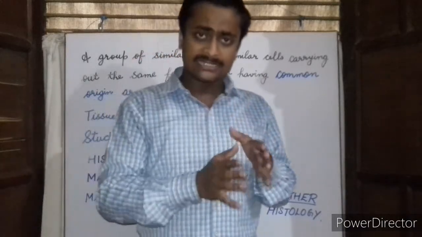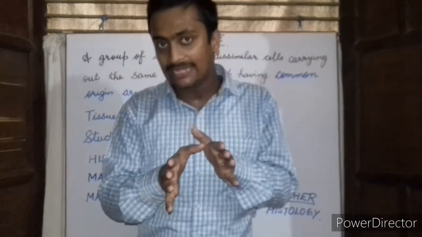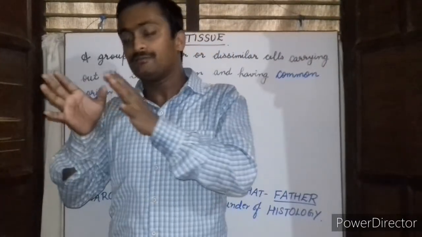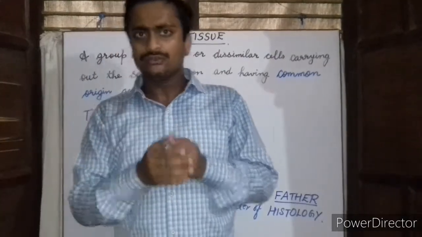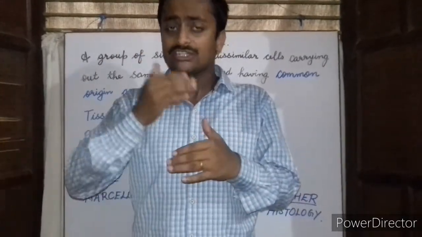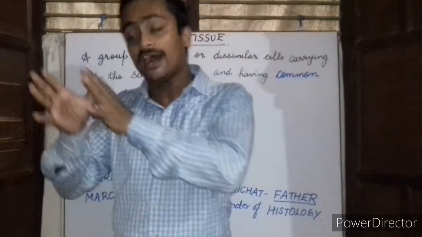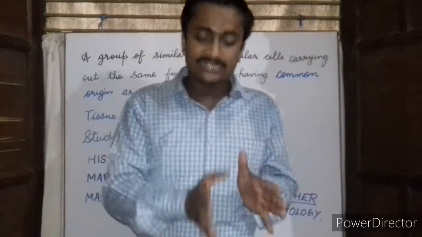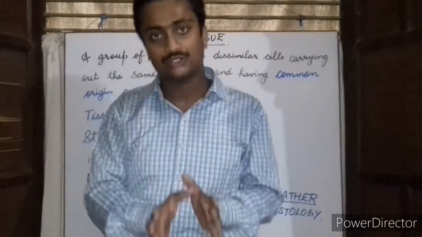Thirdly, plant cells continue to grow throughout life, while animal cells become fixed or grow for a limited period of time. Okay, so these are the basic differences which conclude that animal tissues and plant tissues are different. So today in this lecture we will be dealing with different types of animal tissues.